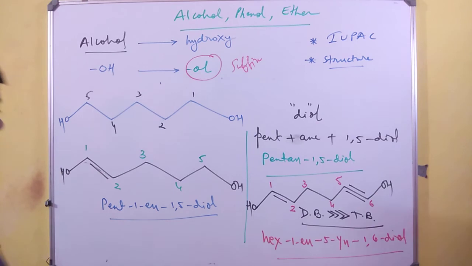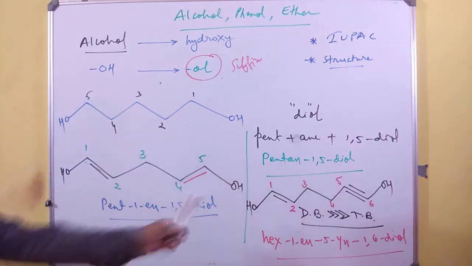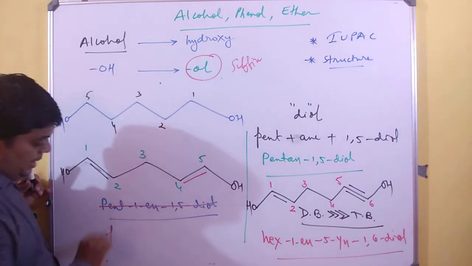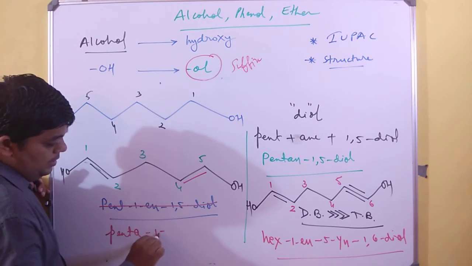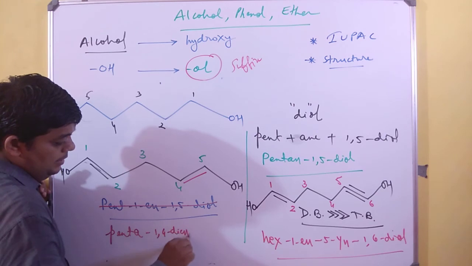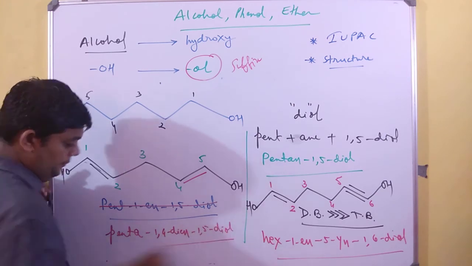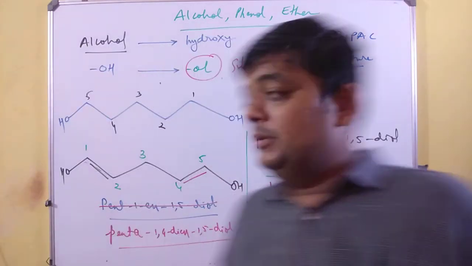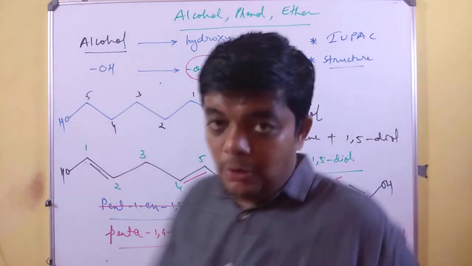Now, let us assume of having two double bonds. Two double bonds. Very easy. I will replace this name by writing penta 1,4-diene 1,5-diol. This is how it works. So this is important. This is important. So I hope you are clear with such examples of diol.